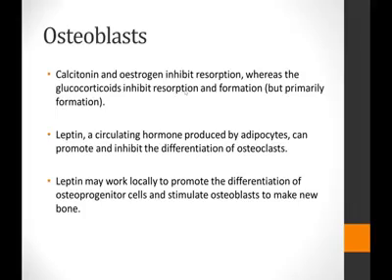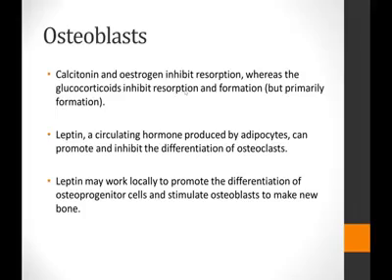Leptin is basically a circulating hormone that is produced by the adipocytes, and this hormone has the ability to promote and inhibit the differentiation of osteoclasts. So by promoting and inhibiting the differentiation of these bone resorbing cells, this hormone has the ability to either promote resorption or inhibit resorption depending upon the stimulus.